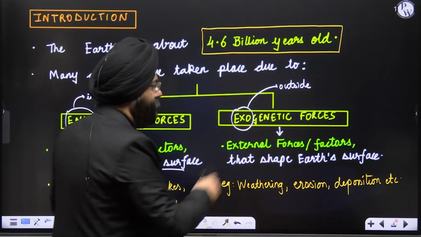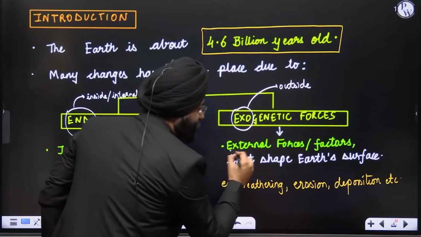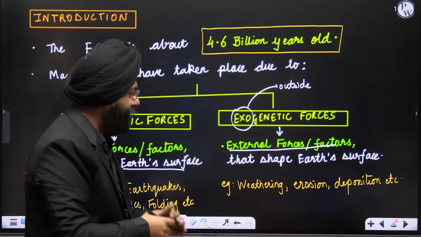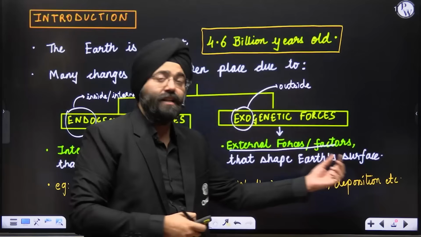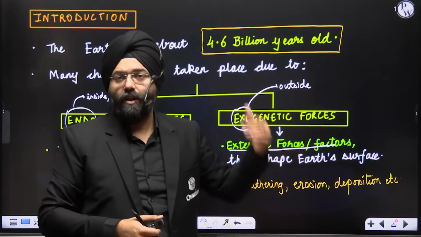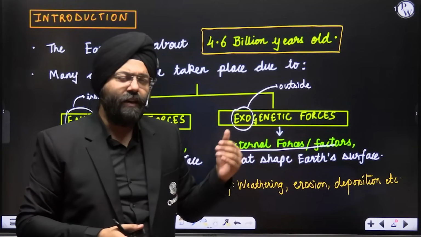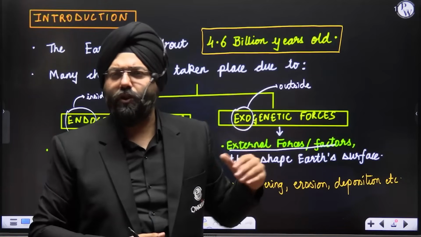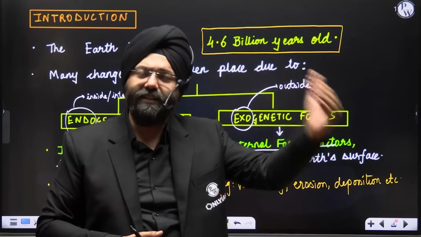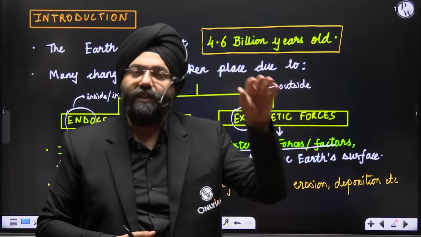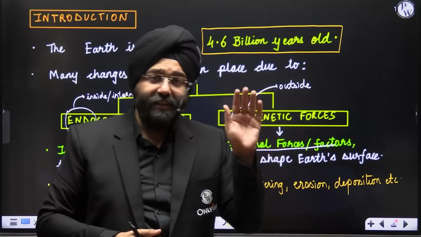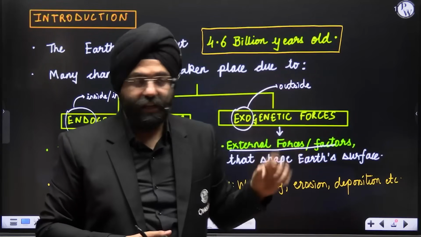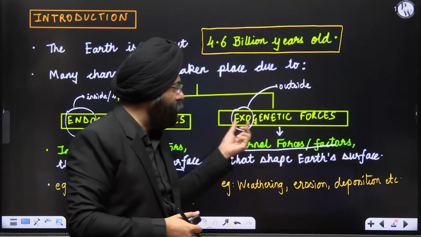So what do we see? Exogenetic means external forces or factors that shape the Earth's surface. They can be weathering, erosion, and depositional activities taking place. You know that very well if I talk about the course of a river. In the initial stage, the youth stage, a lot of erosion takes place. But when I go to the old stage, deposition of sediments takes place. This is taking place on the surface of the Earth. These are known as exogenetic forces.